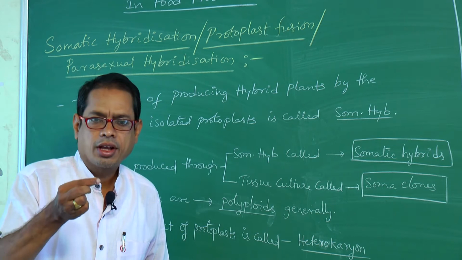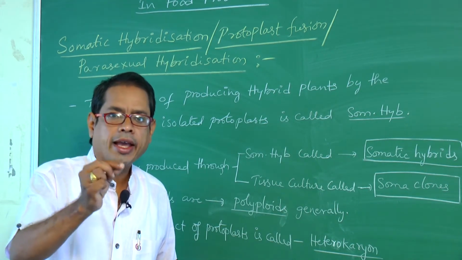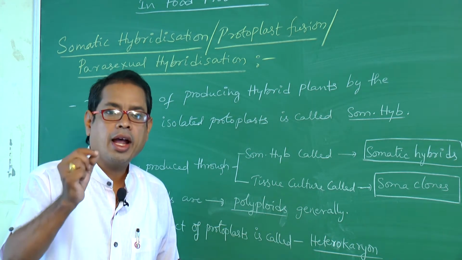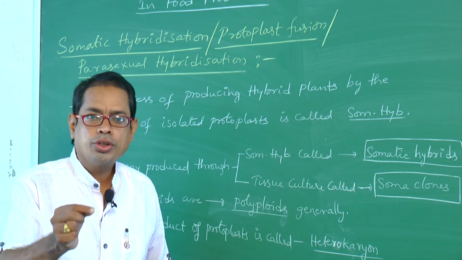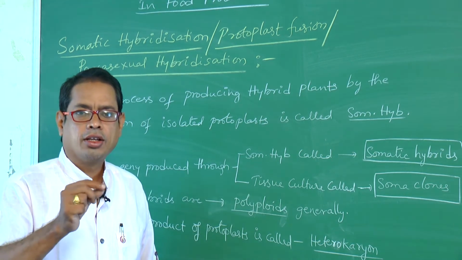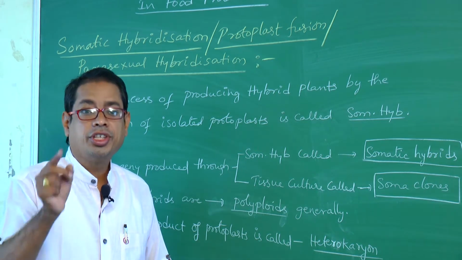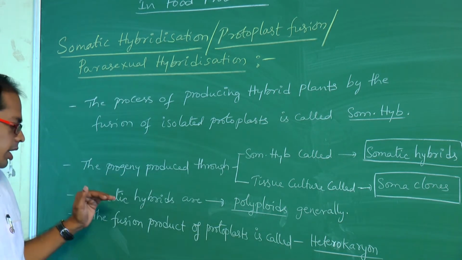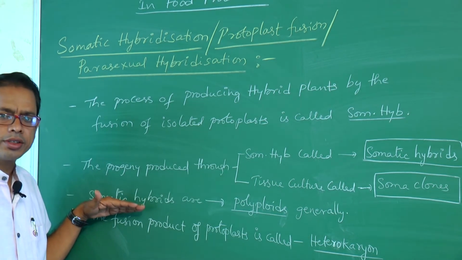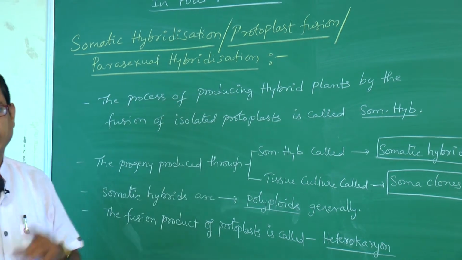The plants produced through somatic hybridization are called somatic hybrids. The plants produced through tissue culture are called soma clones. These soma clones are genetically identical to the parents. Right. Somatic hybrids are generally polyploid in nature.